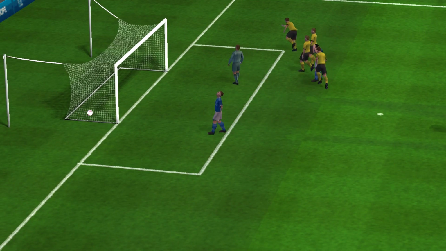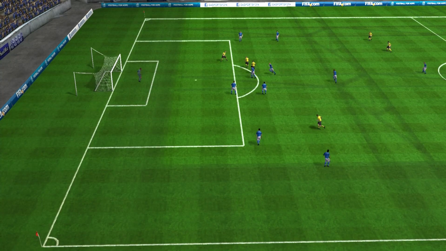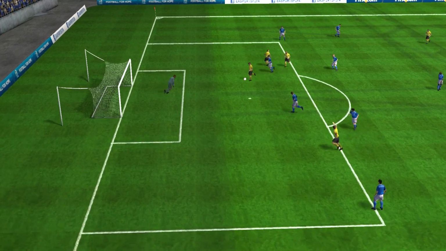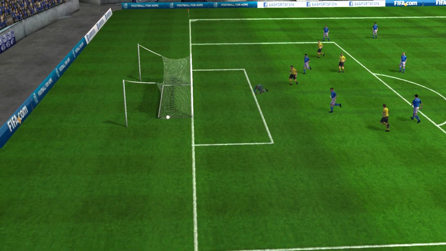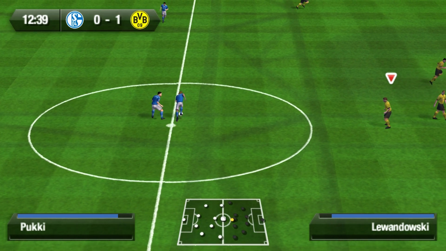Right-footed. 1-0. Borussia Dortmund. BVB. Robert Lewandowski. Schalke 0. Borussia Dortmund 1. In the Revier Derby, Robert Lewandowski with the goal. Right-footed into the left-hand bottom corner.